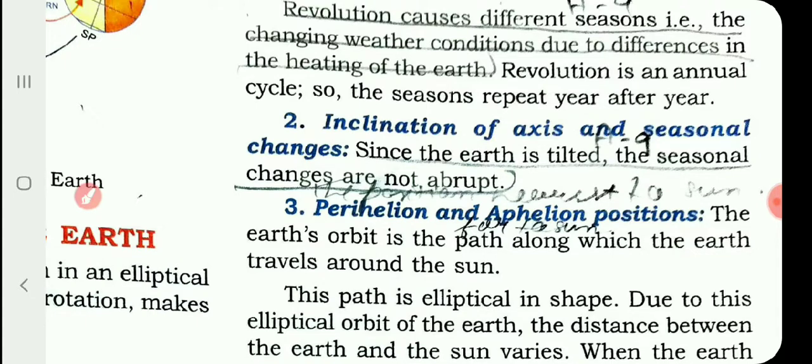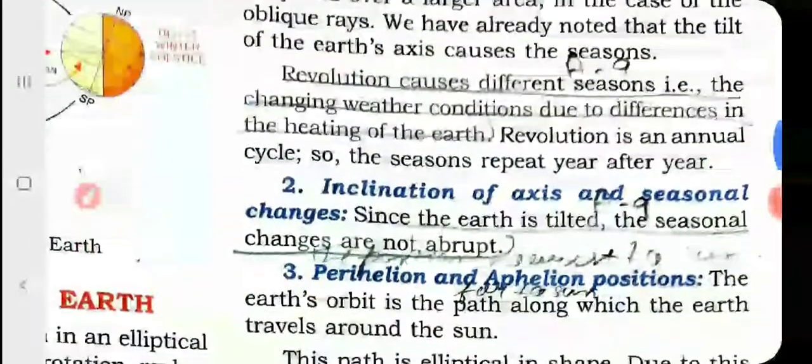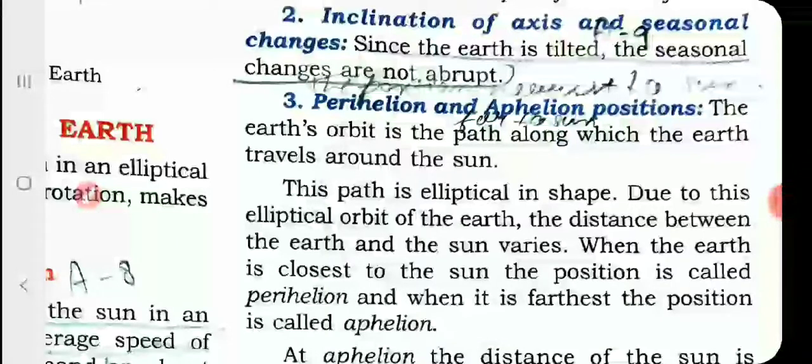Perihelion means closest to the sun. Aphelion means farthest away from the sun. The earth orbit is the path along which the earth travels around the sun. What is an orbit? माने क्या है?